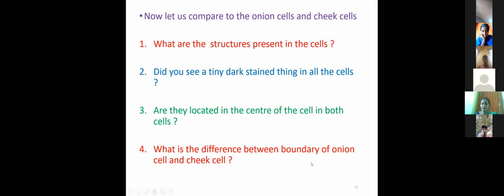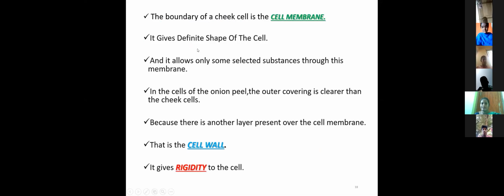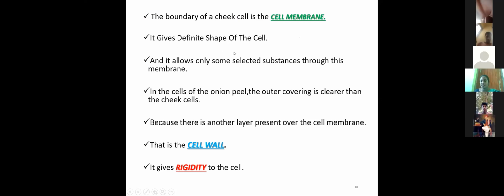What is the difference between the boundary of onion cells and cheek cells? The boundary of a cheek cell is the cell membrane. It is the outer covering layer of the cell. Next, it gives a definite shape to the cell, and it allows only some selected substances through this membrane.